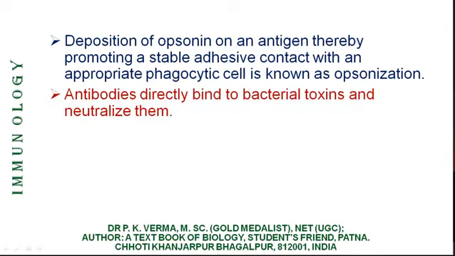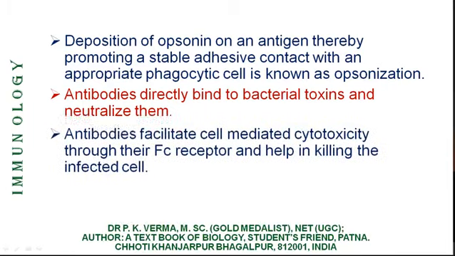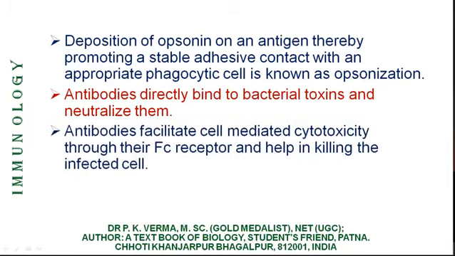Antibodies directly bind to bacterial toxins and neutralize them. So the toxic material, that is antigenic materials, are directly bound to antibodies. Antibodies facilitate cell-mediated cytotoxicity through their Fc receptor and help in killing the infected cell.